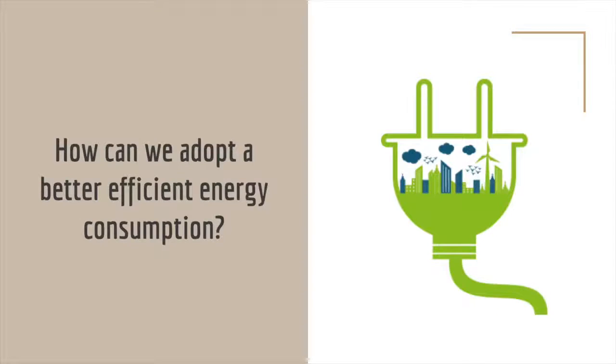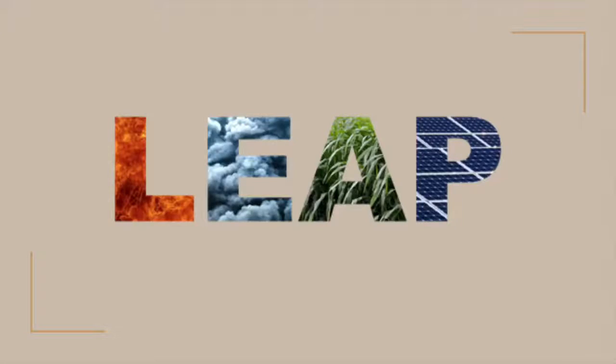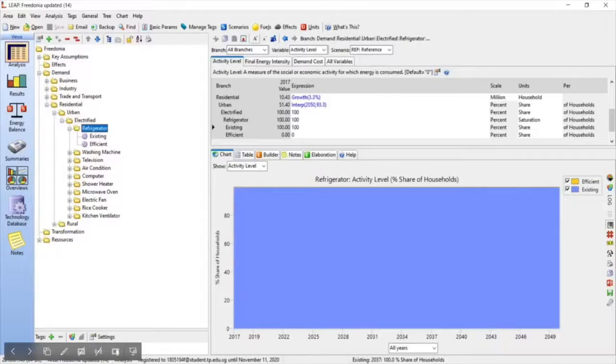Next, to adopt more efficient energy consumption for the Chongqing population, we will be using software called the Low Emission Analysis Platform, also known as LEAP, to track the energy consumption produced over the years. This software allows us to get future projection data as far as 2050. In this slide, it shows what the LEAP software looks like. And with that, I'll be showing you how to achieve more efficient energy consumption for the Chongqing people.